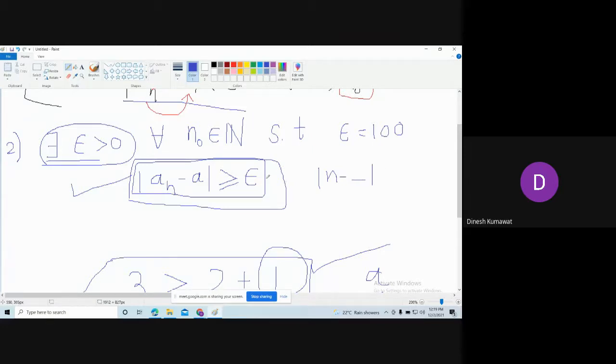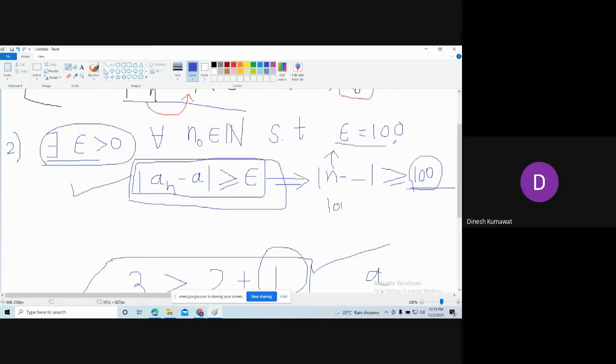Our aim is to show this condition, that this modulus is bigger than or equal to 100. Now the choice of n is on us. You pick any large n which is bigger than 100, so here I can pick say 101.